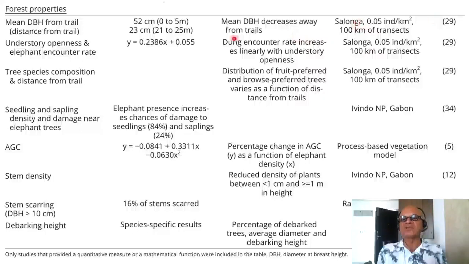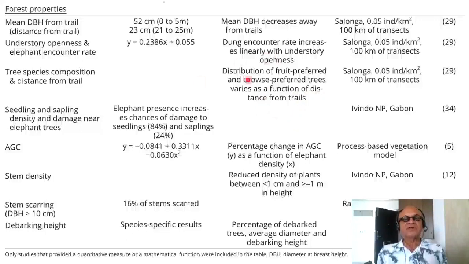This comes from Salonga. Understory openness and elephant encounter rate. There is some regression equation given. Dung encounter rate increases linearly with understory openness. Okay. Tree species composition and distance from trail. Qualitatively, distribution of fruit preferred and browse preferred trees varies as a function of distance from trails.